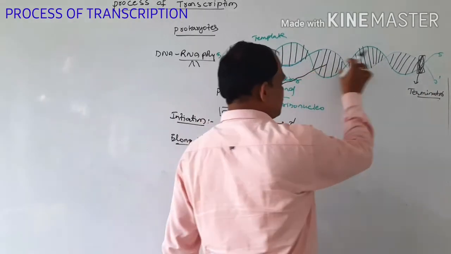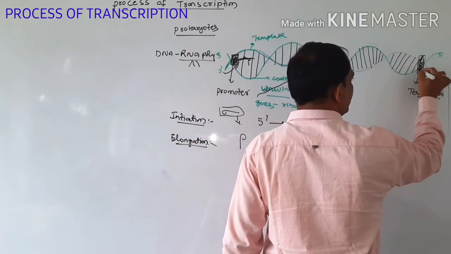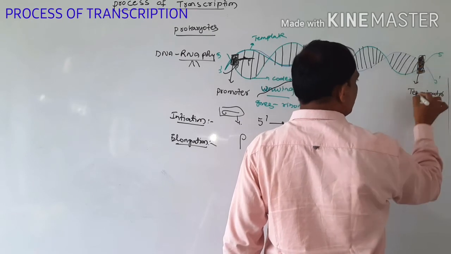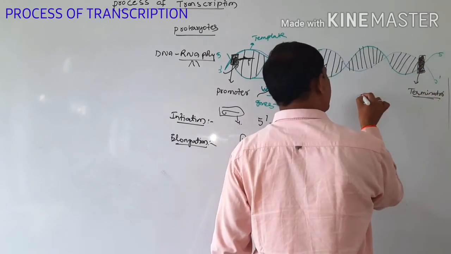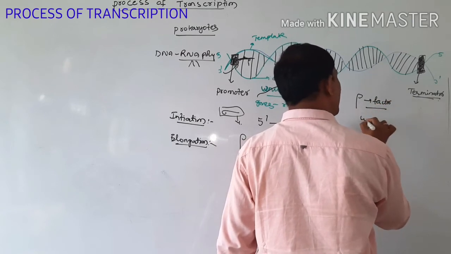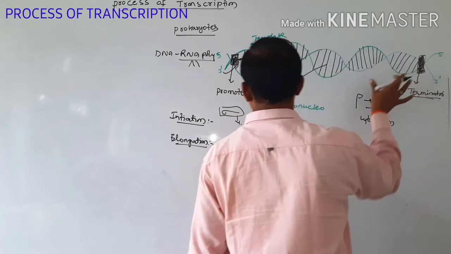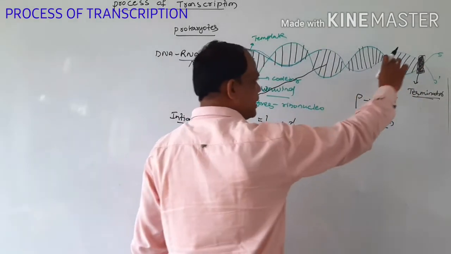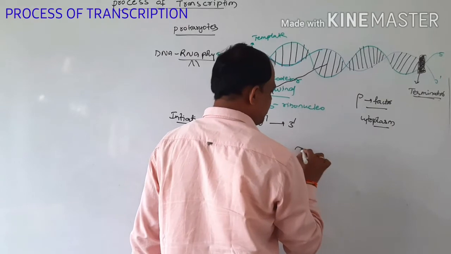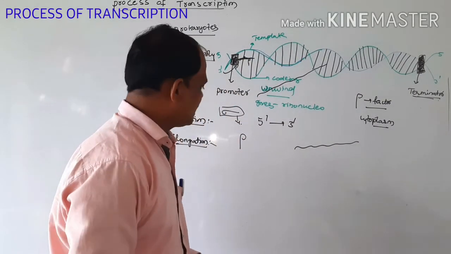When this polypeptide chain reaches the terminator gene, the rho factor automatically falls down into the cytoplasm, and the RNA is also terminated, forming a single-stranded RNA.